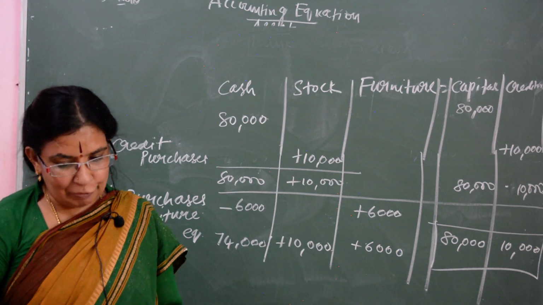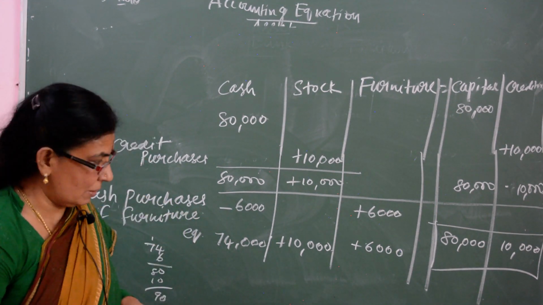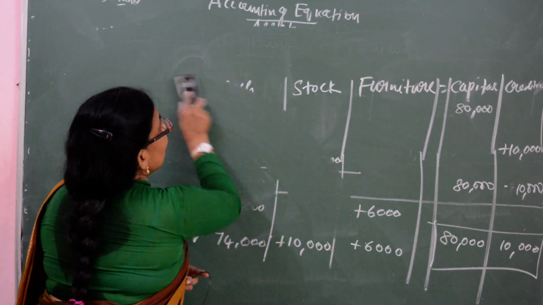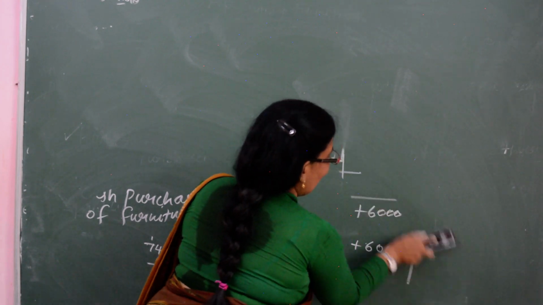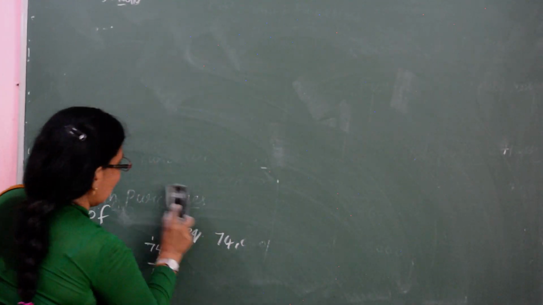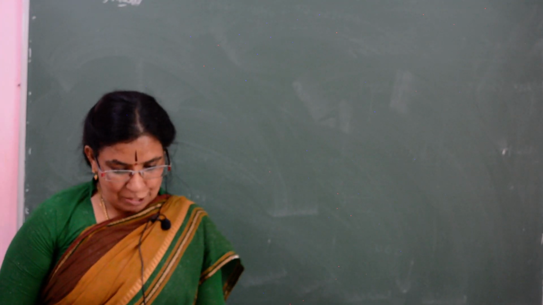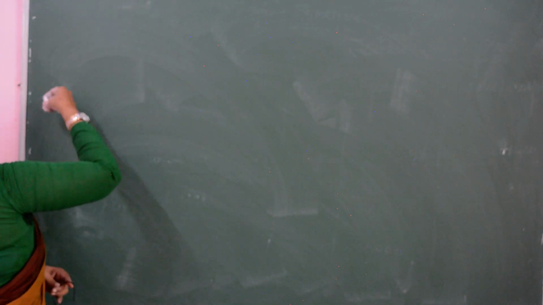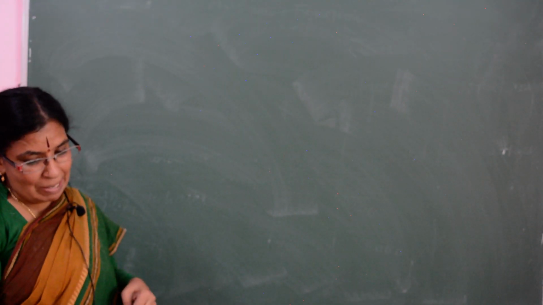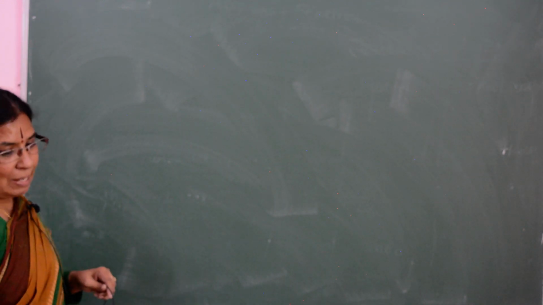Now coming to the point of analysis of transaction. Okay, this is of 3 marks. How will you do the analysis of transaction? You have to see the statement. The first one, of 3 marks: Somu commenced business with cash. Okay. Somu commenced business with cash.